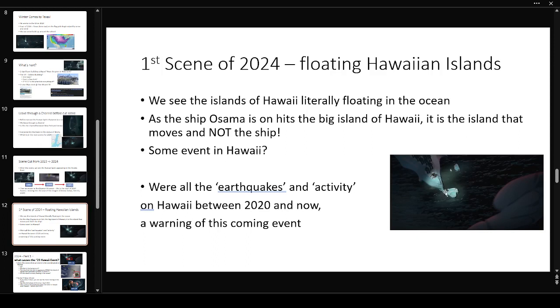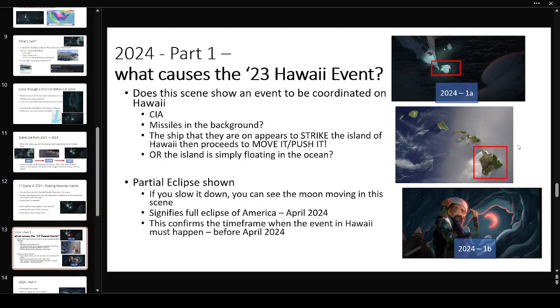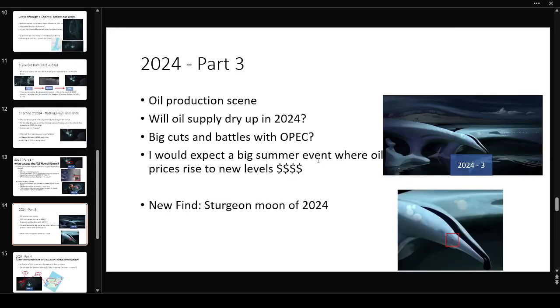Okay, this ship that Osama's on seems to be pushing this island of Hawaii around, which, as I've covered in my previous one, looks like exactly the main island here, okay? And the eclipse shown is April 8th. So this scene, this event, would have to happen before April 8th of 2024. So bear with me. Actually, you know what? Let's continue on. Let's just finish this part in 2024.